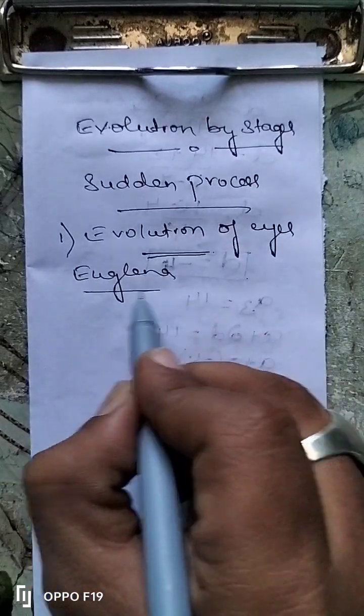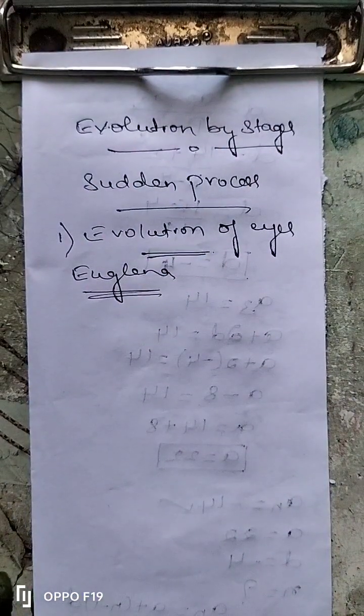What is the name of that flatworm? The name of that flatworm is euglena. Euglena is a primitive organism, because this organism existed so many years back, therefore it is called a primitive organism.